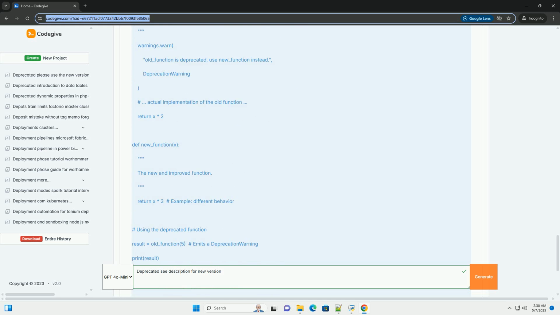Consider canary deployments. If possible, deploy the changes to a small subset of users first, a canary deployment, to identify any potential problems before rolling out the changes to everyone. 9. Conclusion.